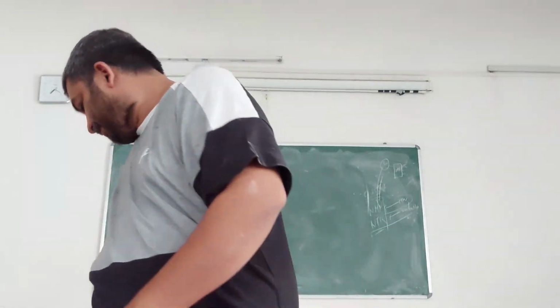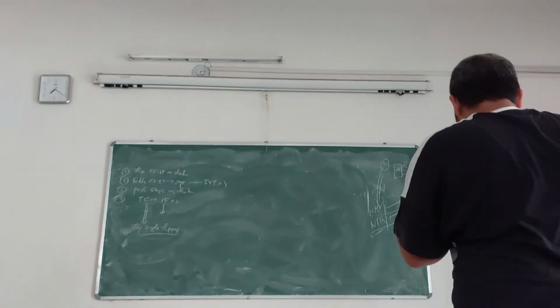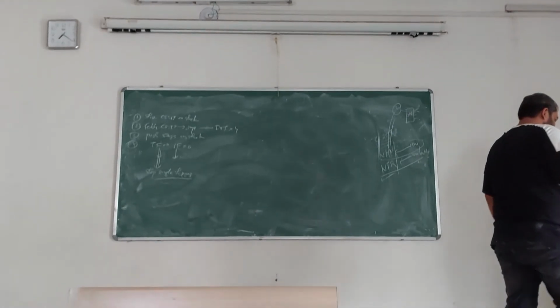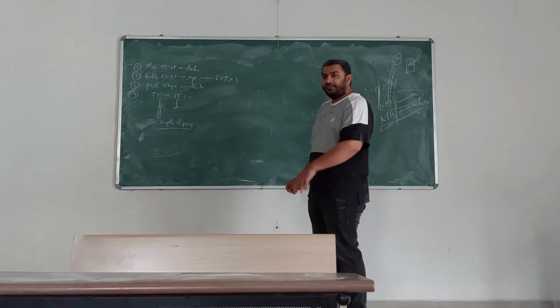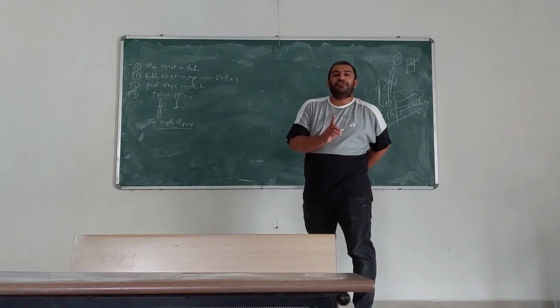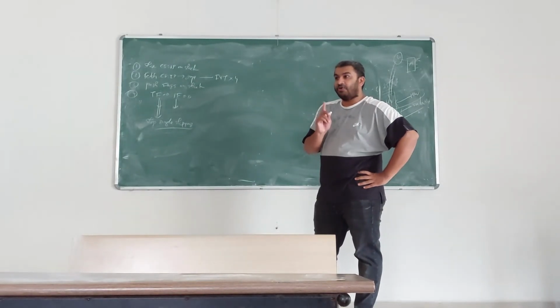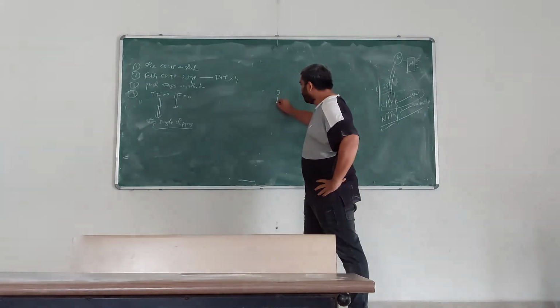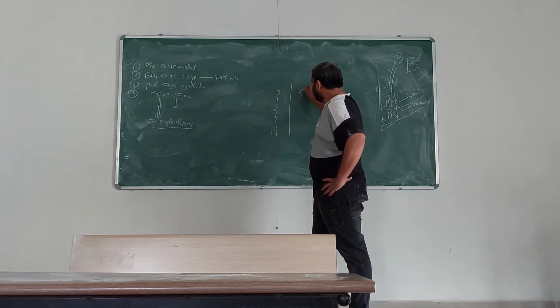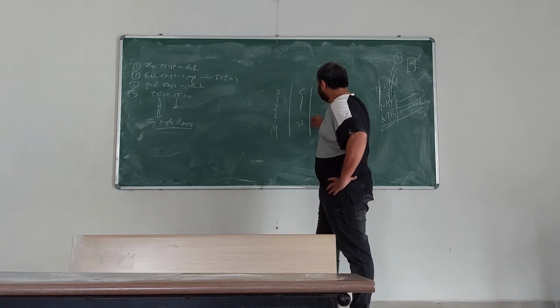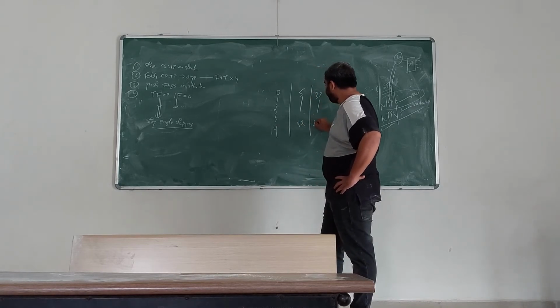Okay, this is by the end of module 5. Concentrate. As I said, there are 256 interrupts, software interrupts: 0, 1, 2, 3, 4, 5 to 32, 33 to 255.